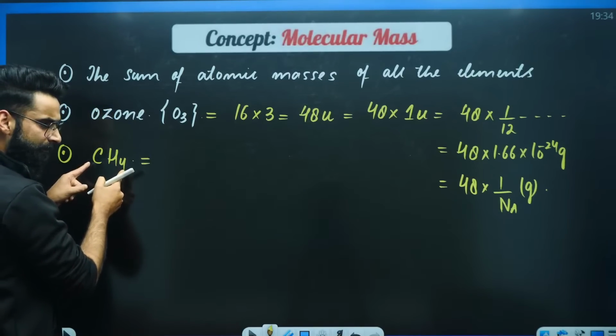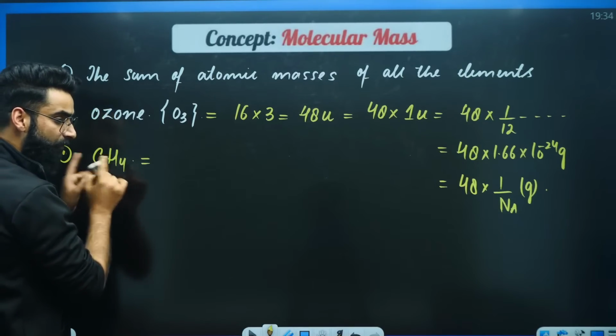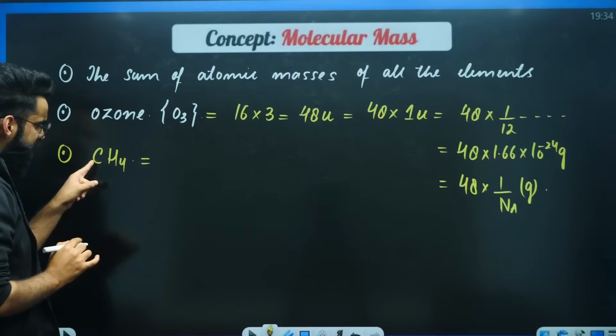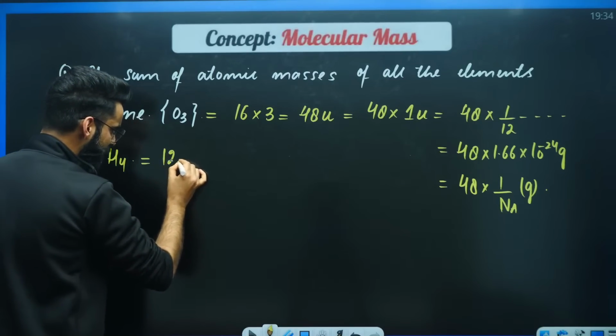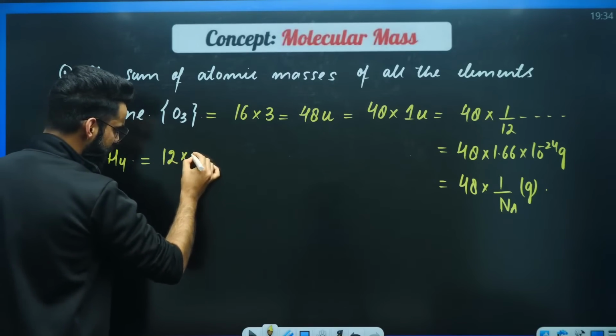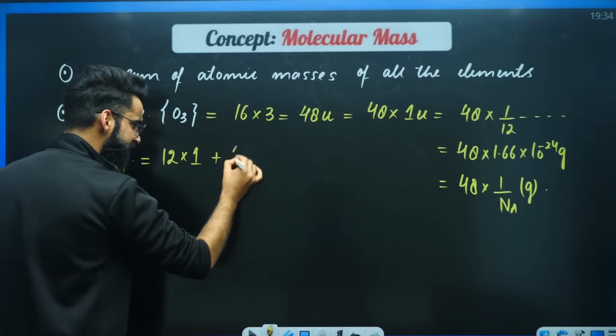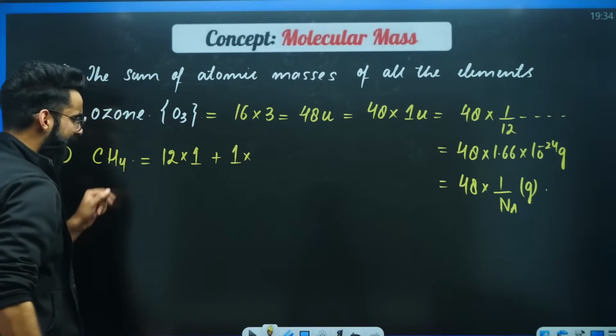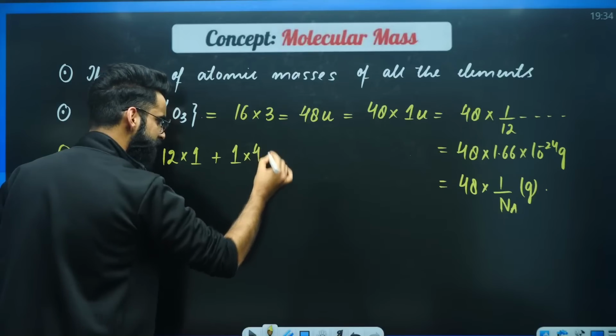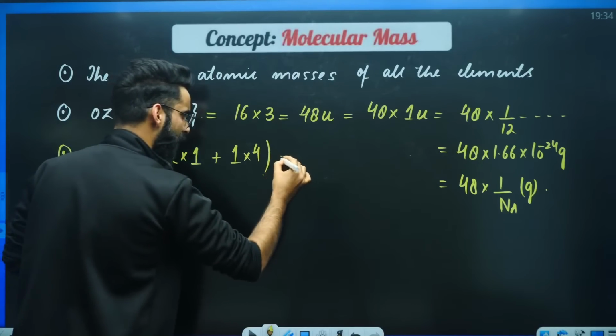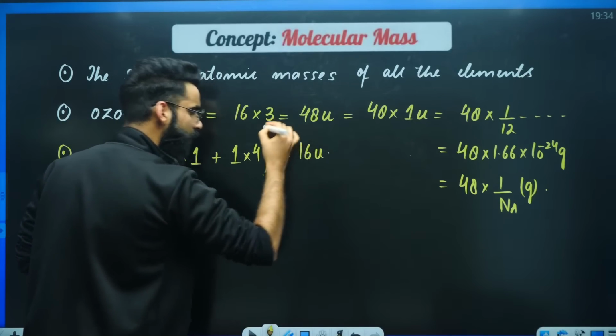In case of methane, there is 1 carbon and 4 hydrogen atoms. What is the atomic mass of carbon? That's 12 AMU. How many carbon atoms are there? 1 carbon atom plus hydrogen. Its atomic mass is 1 AMU. How many hydrogen atoms are there? 4 hydrogen atoms. Just calculate it. The value comes out to be 16U.